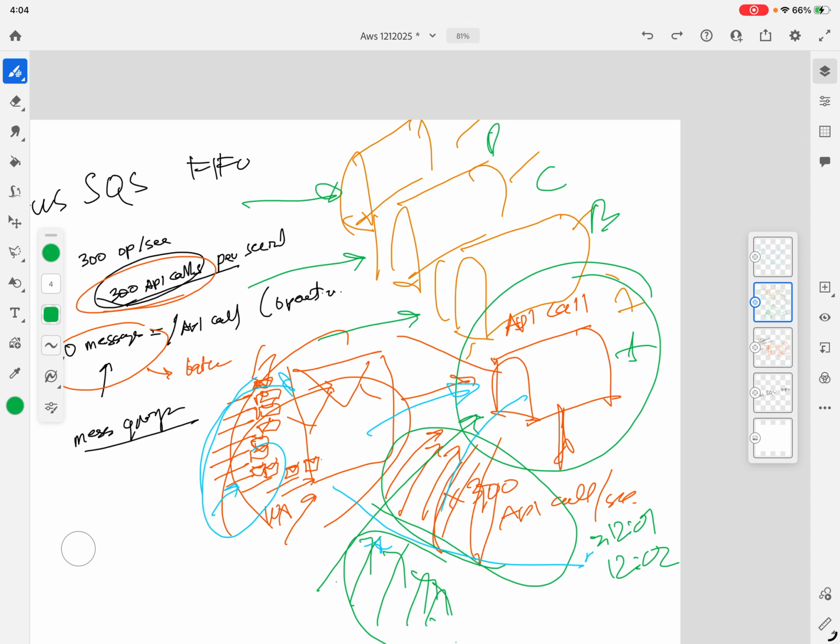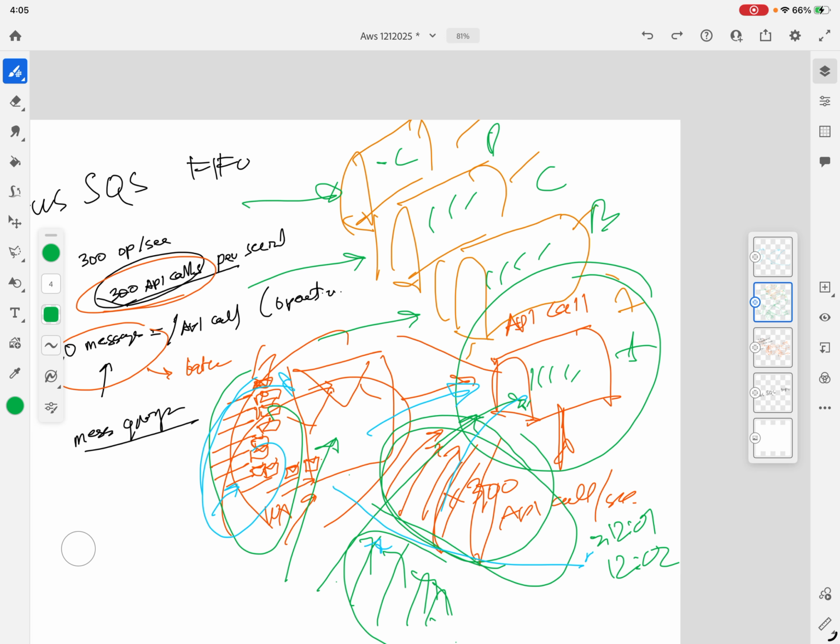So that's it. Putting it together, an envelope is a batch containing up to 10 messages. Message group is a mailbox. This is the message group. It guarantees ordering of letters inside, so you can only order what is inside these mailboxes. 300 operations per second is the number of envelopes the post office can handle per second per group.